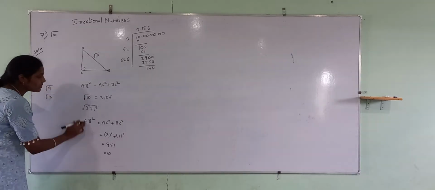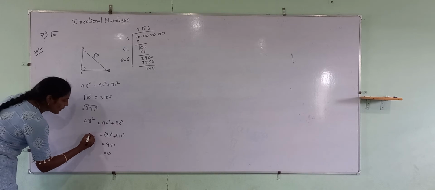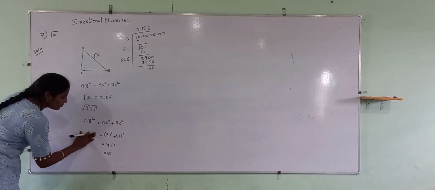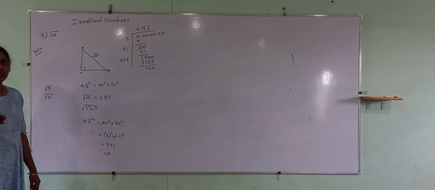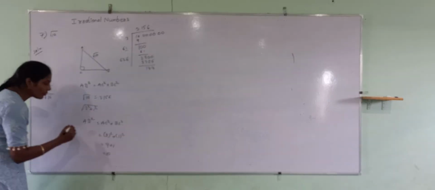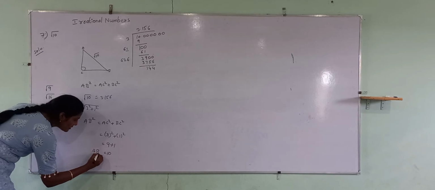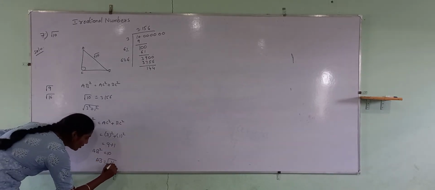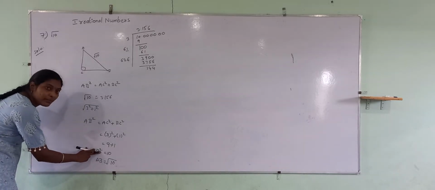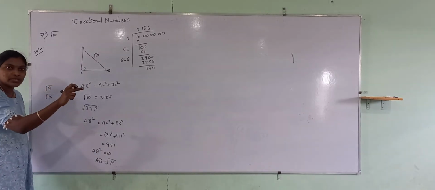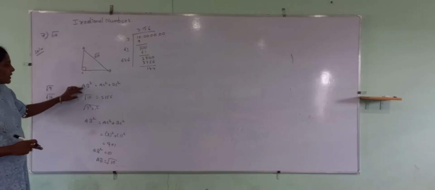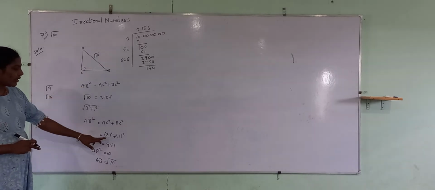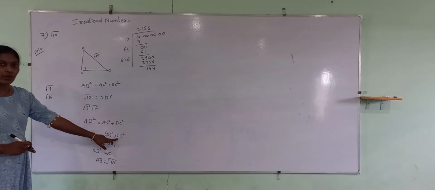That's why I said this is square root of 10. So at last this is AB square. Now AB will be square root of 10. If it is square, it goes to the right hand side and it will become square root only, no? That's why I mentioned AB is square root of 10. So this is nothing but square root of 3 square plus 1 square only.